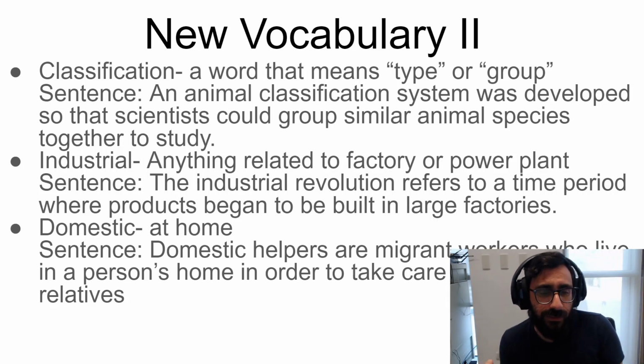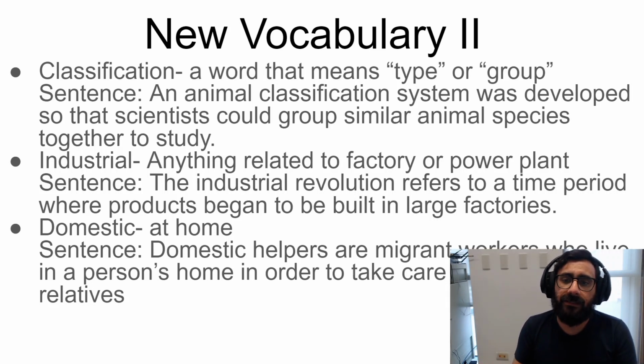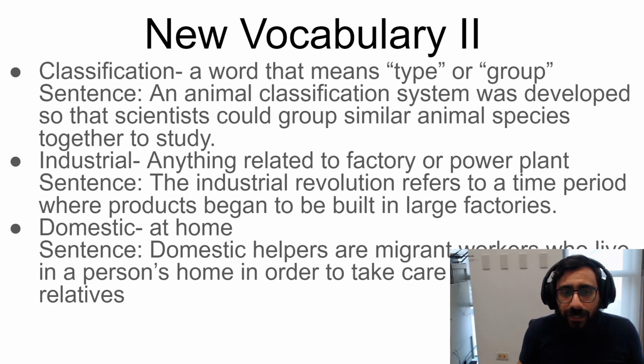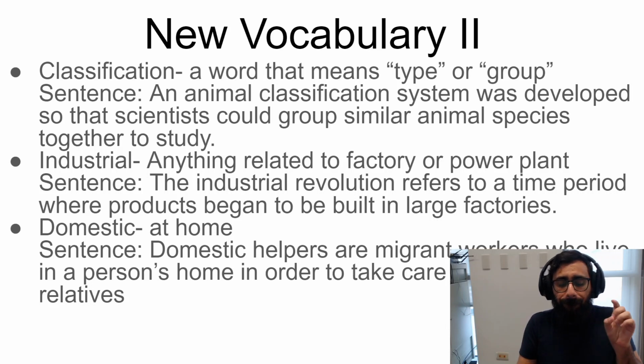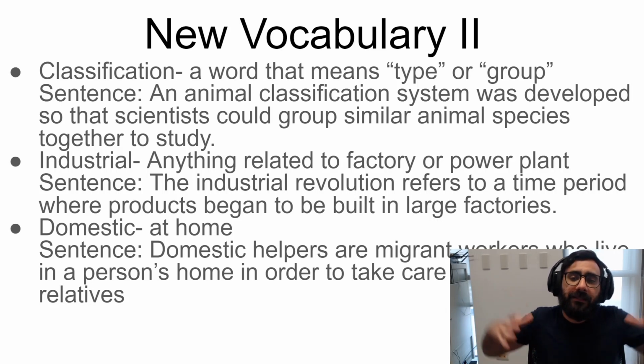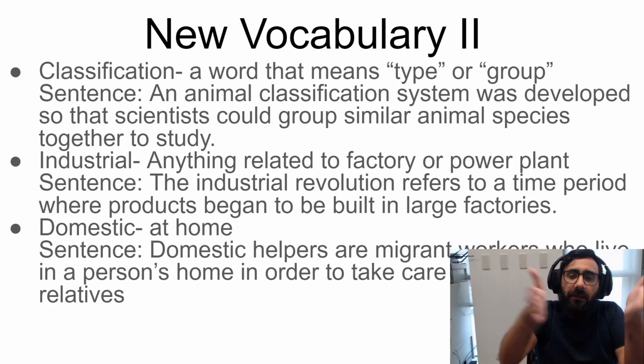Classification is a word that means type or group. Here's an example sentence. An animal classification system was developed so that scientists could group similar animal species together to study. Example, feline. Feline is a classification of animal. Examples of the feline class would be cat, lion, tiger. All of these are types of feline. That is the big one, and they have small ones. Okay, that's the same idea.